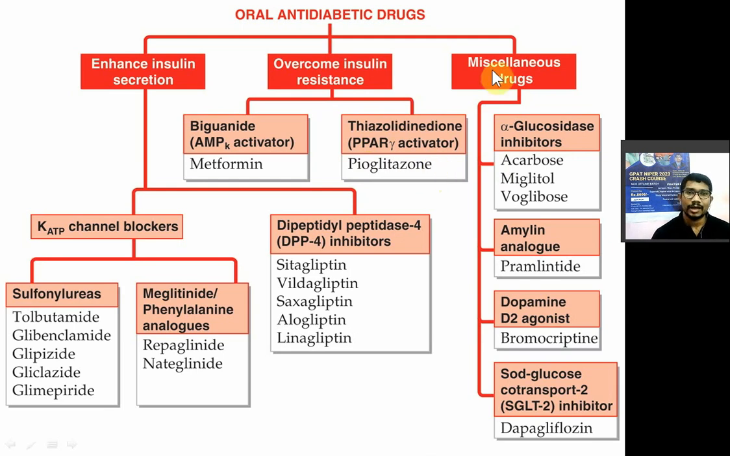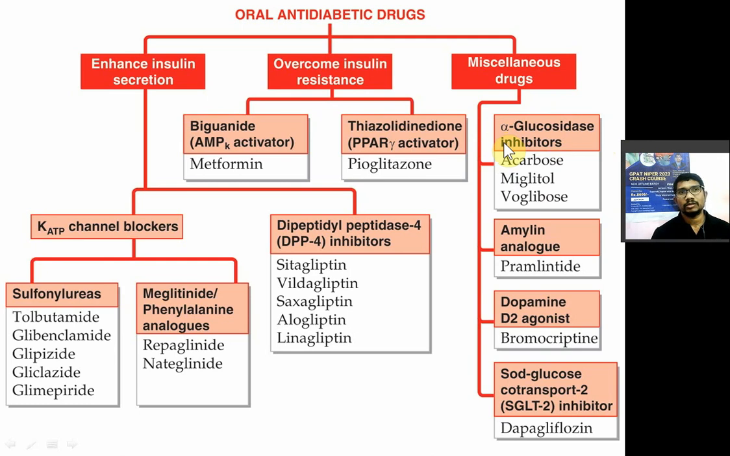So now in the last, miscellaneous drugs, you have alpha glucosidase inhibitors: acarbose, miglitol and voglibose. So all these drugs are known as alpha glucosidase inhibitors. तो ये alpha glucosidase का रोल क्या होता है? So this enzyme is present in the brush borders of your GIT. आपका जो GIT है उसमें ये एंजाइम रहता है, alpha glucosidase.